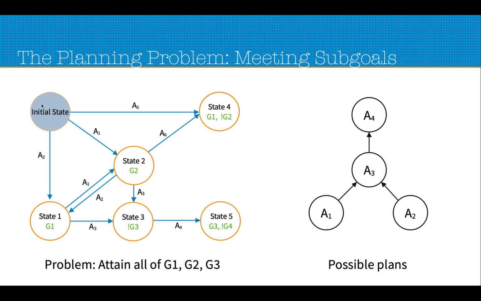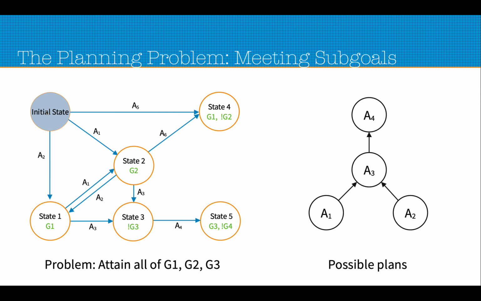So if we want to create a plan for how we can attain all the sub goals, we see that one possible path could be A2, then A1, then A3, then A4. If we go with A2, then we first attain the sub goal G1, then go to state 2 by applying the action A1 and attain the sub goal G2. Then when we are at state 3, we see that G1 and G2 are both true here, and when finally we are at state 5, G1, G2 and G3 everything holds here. So we have attained all the sub goals that our problem gives us. So this is one possible solution.